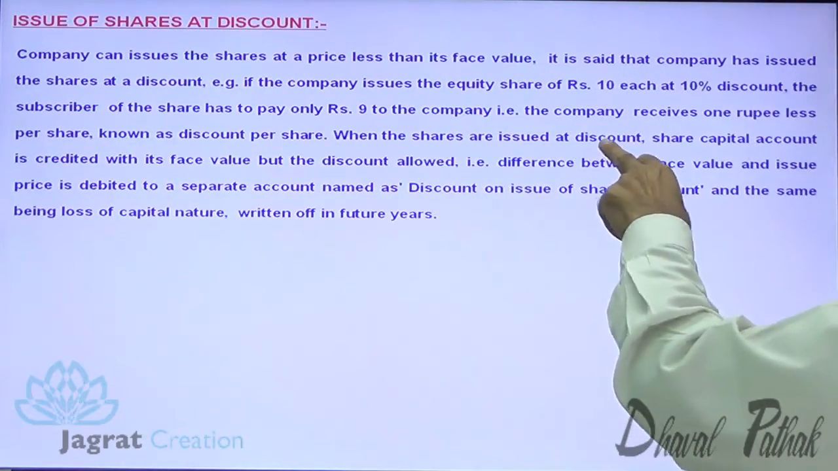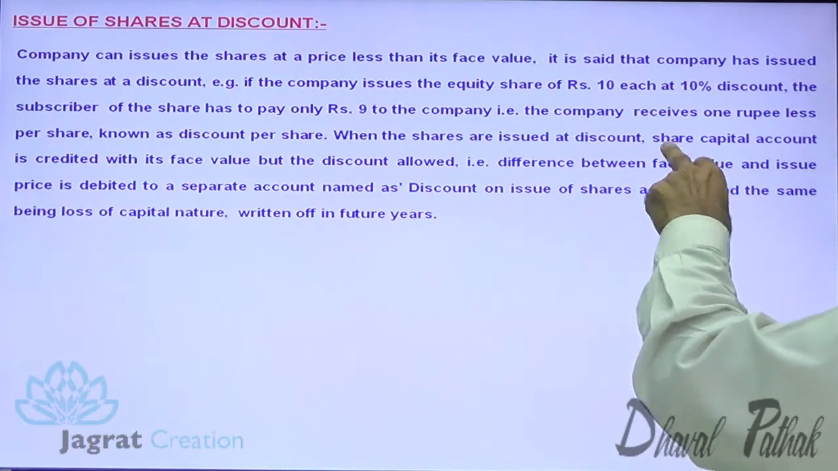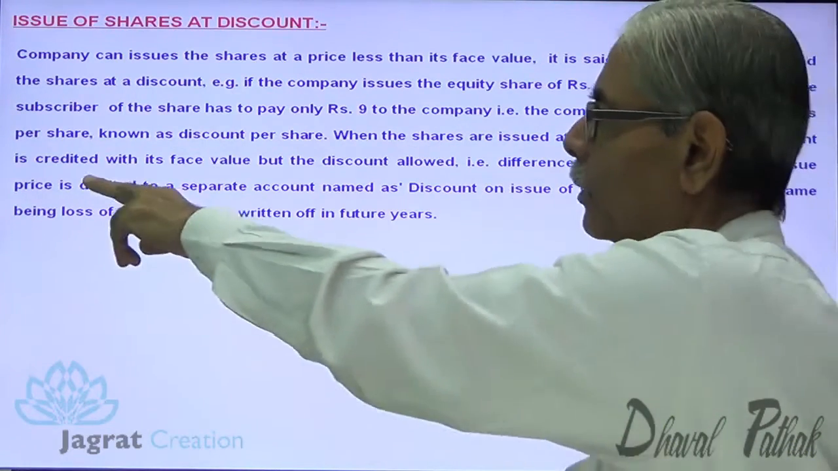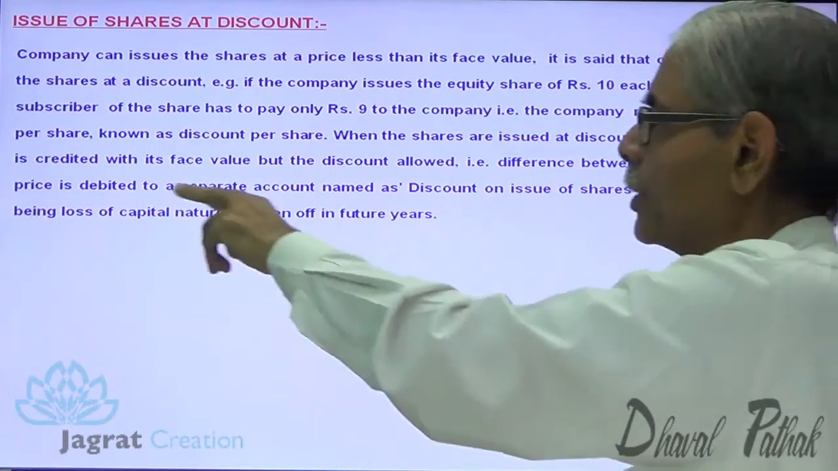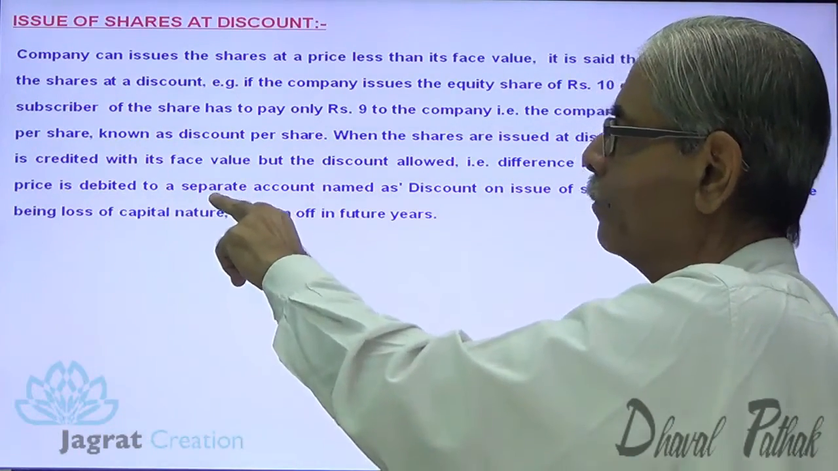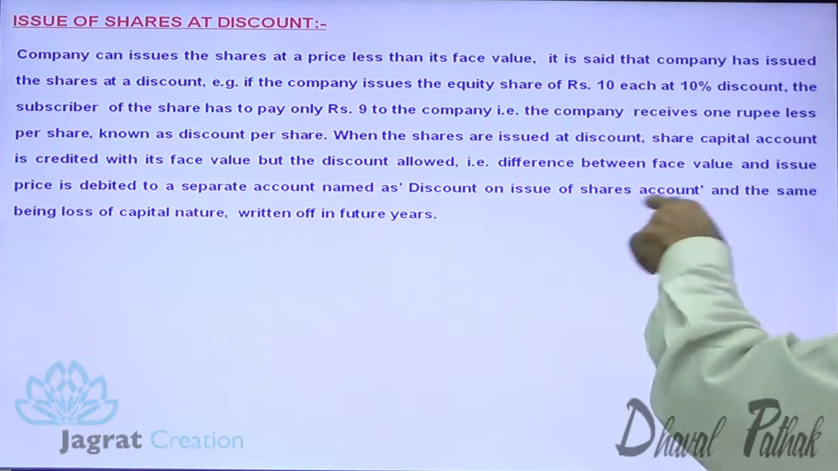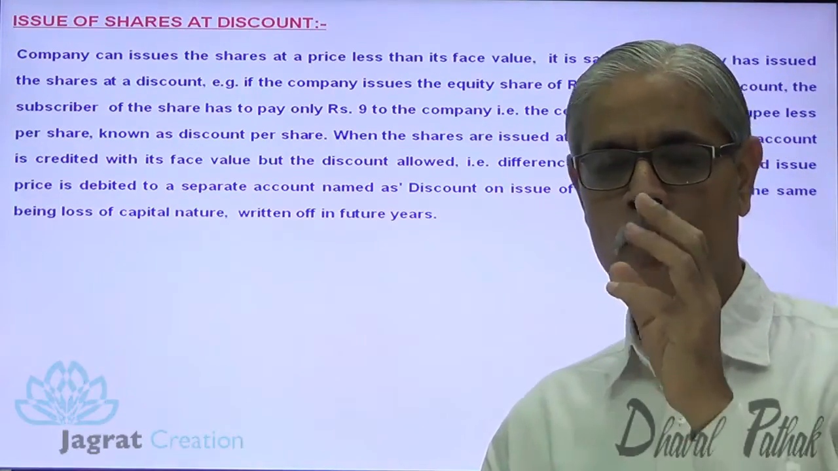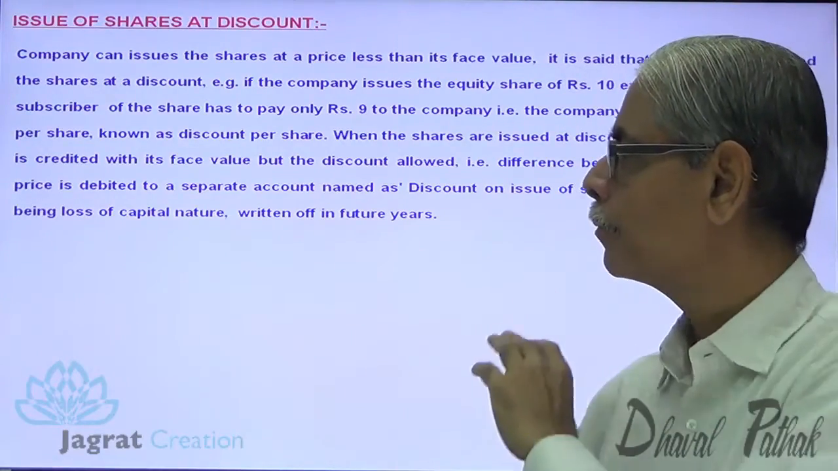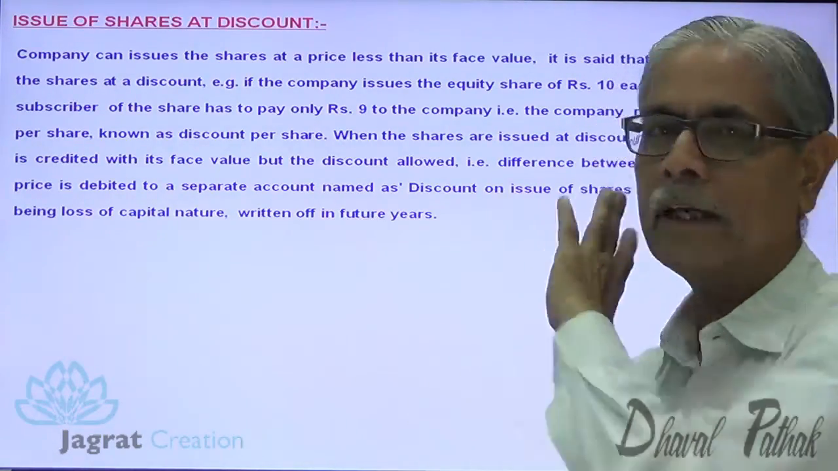When the shares are issued at discount, the share capital account is credited with the face value and discount allowed. Difference between the face value and the issue price is debited to a separate account known as discount on issue of shares account, and the same belongs to a loss of capital nature, written off in future years.